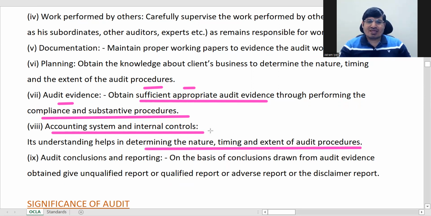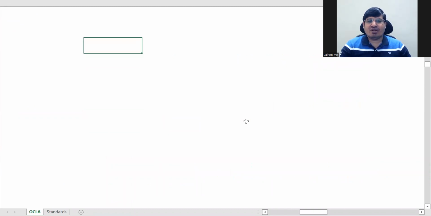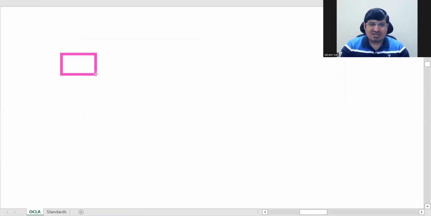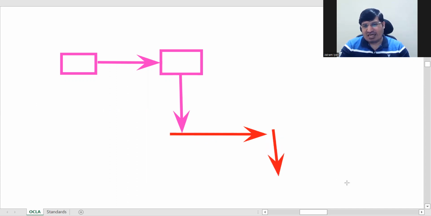As I told you in previous lectures, internal control means control is set in such a way that if a transaction goes through one person here, then to the second person, and from the second person to the third person, and from here to the fourth person, to the fifth person, or finally it goes to the last person here.